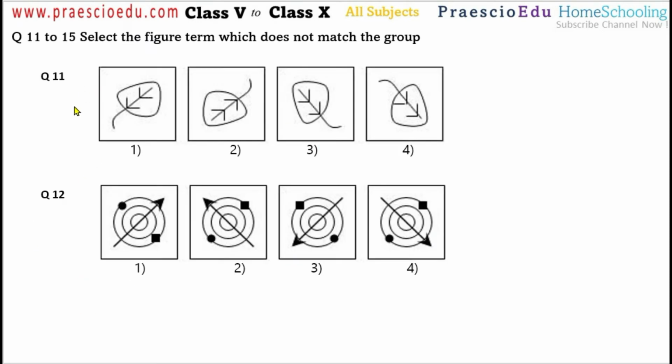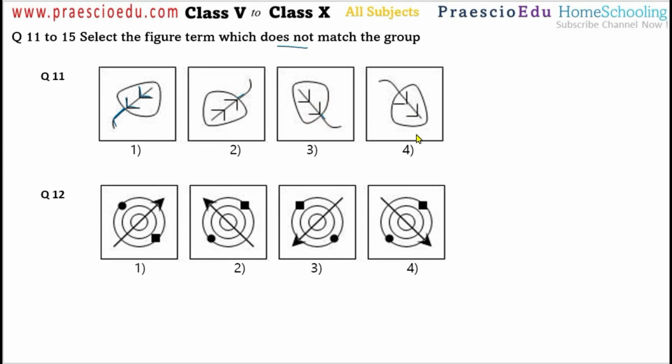Now question number 11. For question number 11 to 15, select the figure term which does not match the group. From option number 1 to 4, if you keenly observe these images, this is a shape somewhat like a leaf, and this is the leaf stem. The lines, or we can say this angular arrow shape, are toward the leaf base or leaf stem. So here also the same and here also the same.